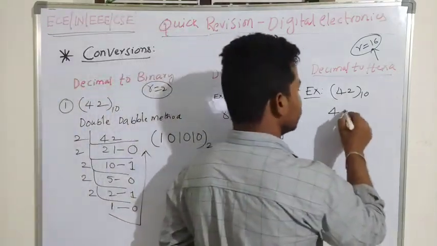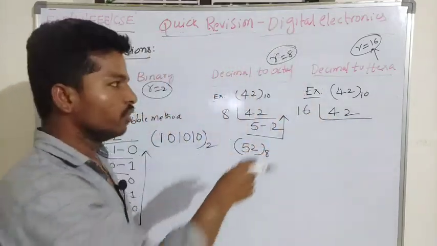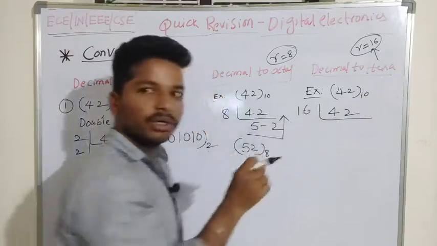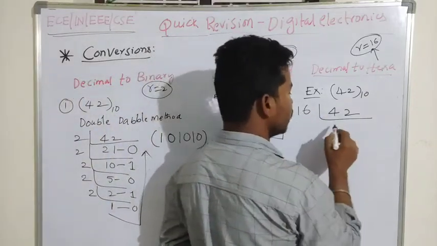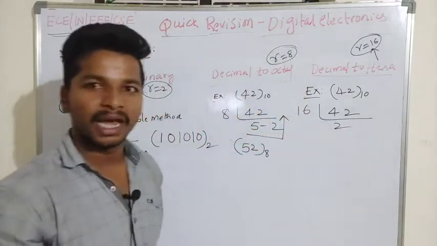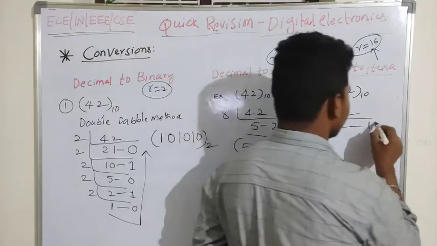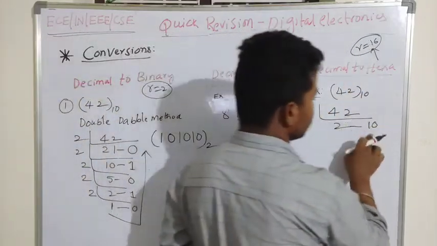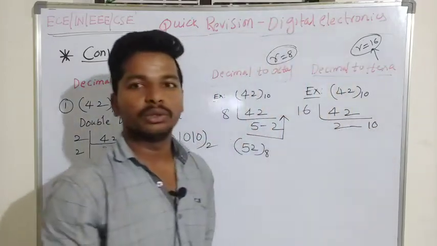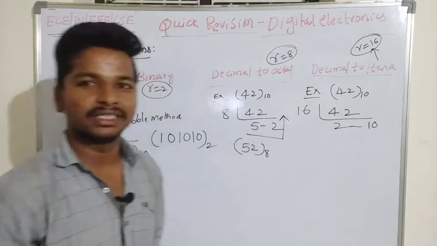So I have to divide this number by 16, and this method is also called the double dabble method. 16 2s are 32, and the remainder will be 10, but we cannot write the remainder as 10 here because we use only a single digit, which is also called a bit, to represent a particular number.